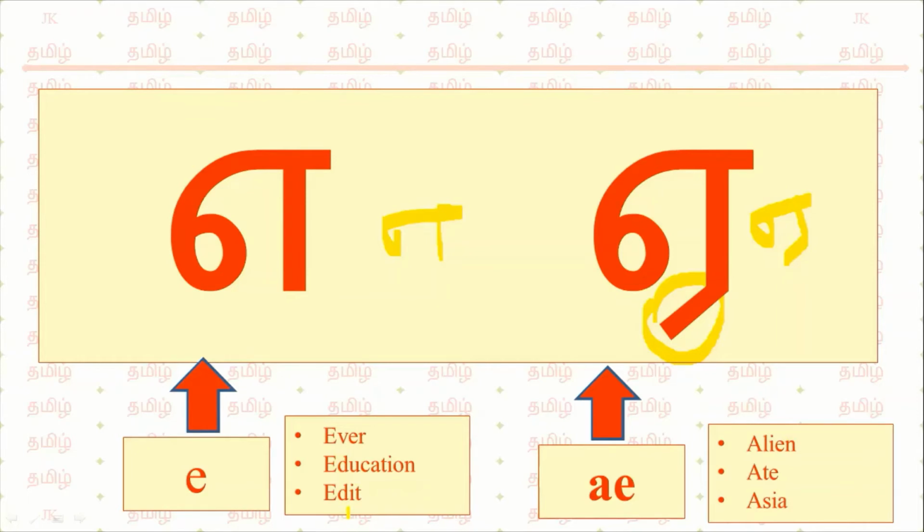Now we'll see the pronunciation examples for A and A. Ever, education, edit. It will be very short. It will take only 1 second to pronounce. But if you see A, see the examples of A. Alien, Yate, Asians. The same thing. If you pronounce it in 1 second, A. If you are extending the pronunciation to 1 more second, it is A.